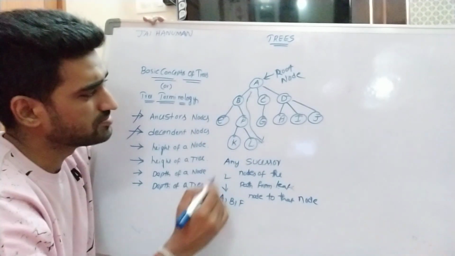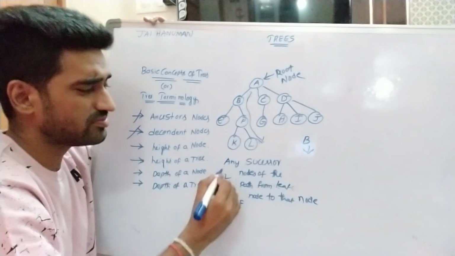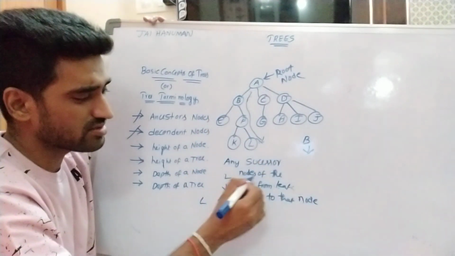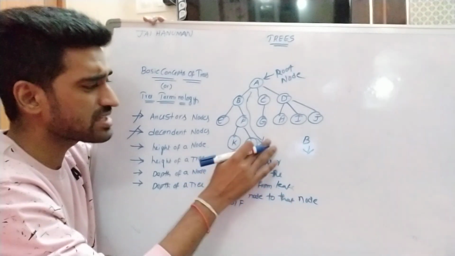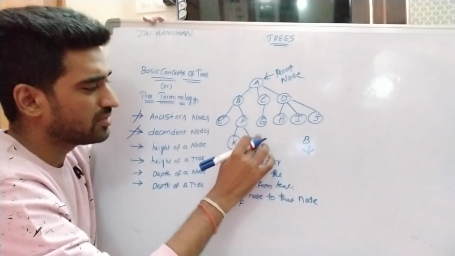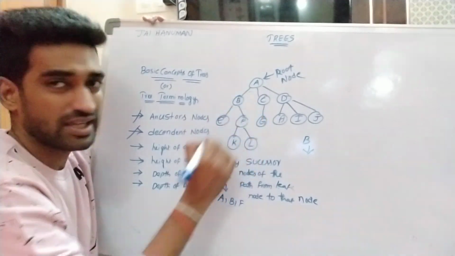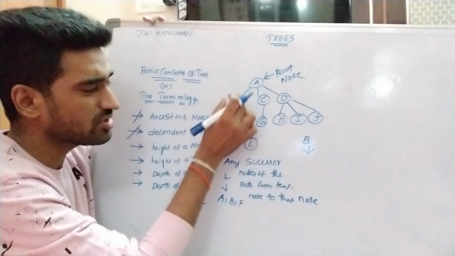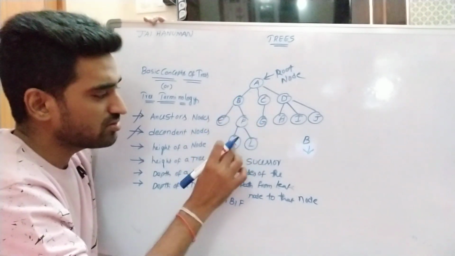Then what are the descendant nodes for node B? Any successor nodes of the path from leaf to that node. So what are the possible paths from leaf node to that node? L to F, F to B is one possible path. K to F, F to B is another. So these are the two possible paths from B to leaf nodes.